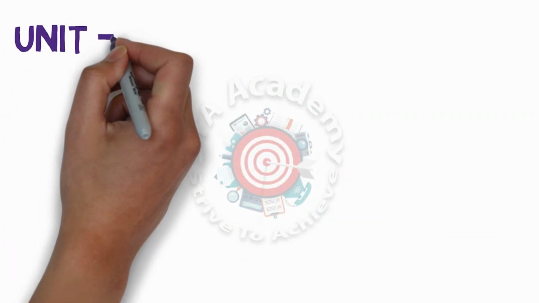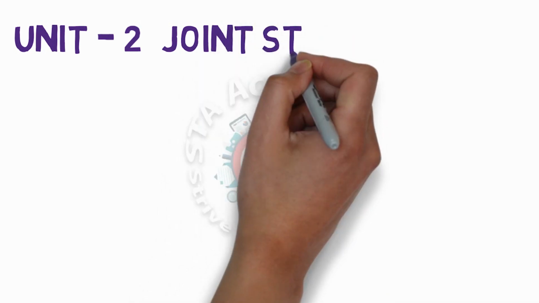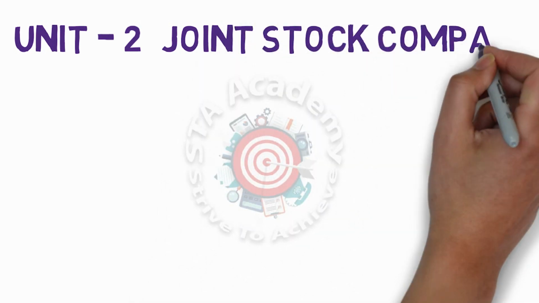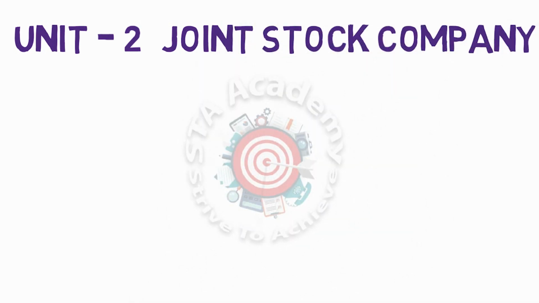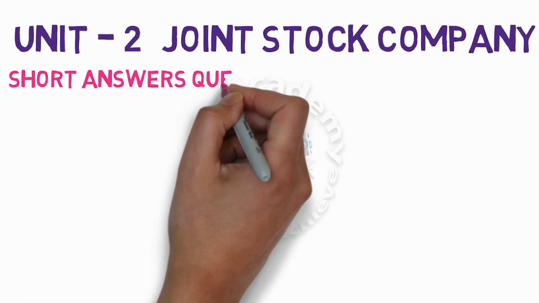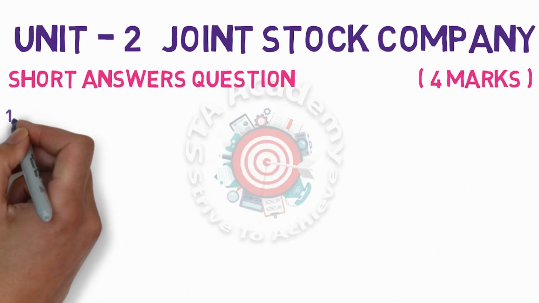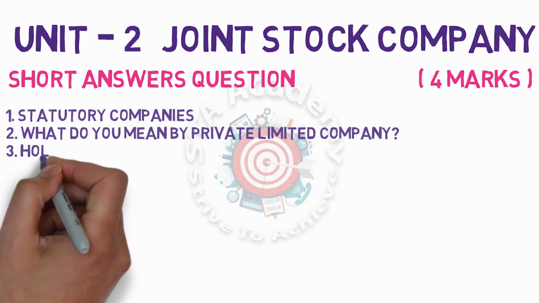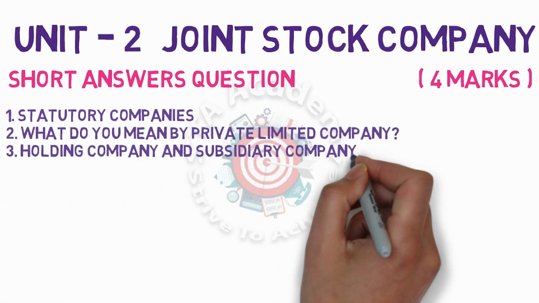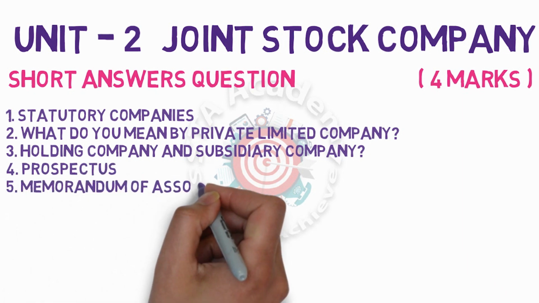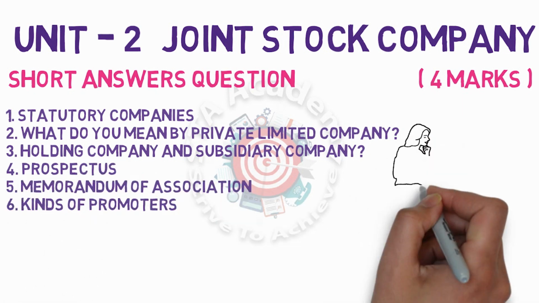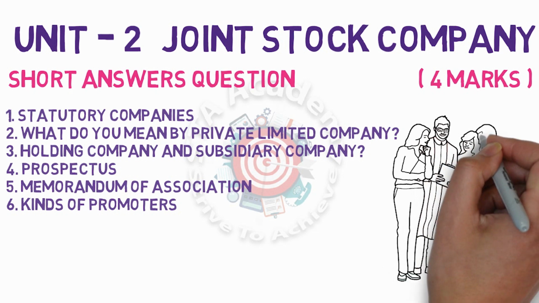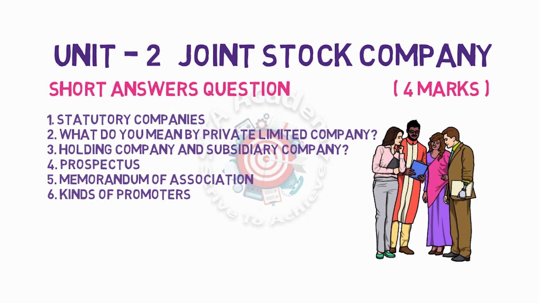Let us see the important questions of Unit 2, that is joint stock company. This is a very important chapter. In this chapter we are going to see the SAQs, that is short answer questions. We know that each SAQ carries 4 marks. The first one is statutory companies. What do you mean by private limited company? The third is what is holding company and subsidiary company. Fourth is prospectus. Fifth is memorandum of association. Sixth is kinds of promoter.